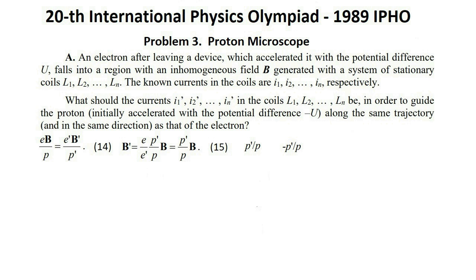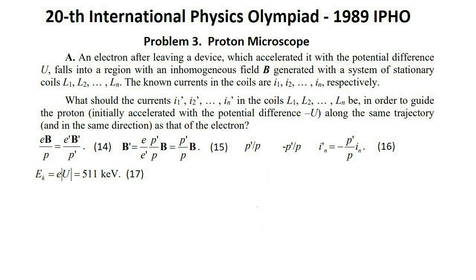However, the magnetic field of any coil is proportional to the current flowing in it. This means that the required scaling of the fields can only be achieved by the scaling of all the currents with the same factor negative p prime over p, equation 16. Now we shall determine the ratio p prime over p.